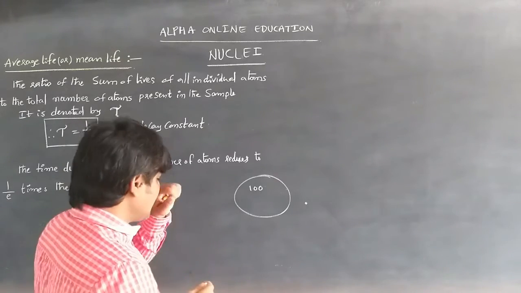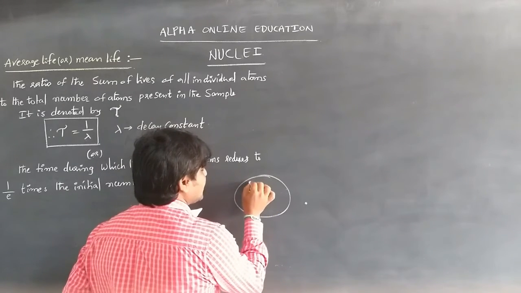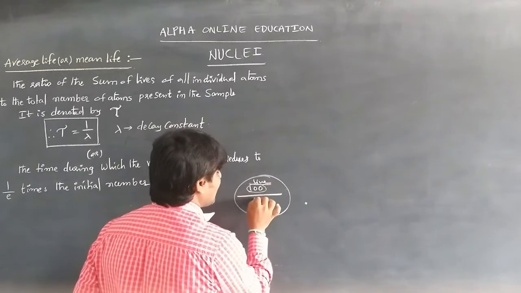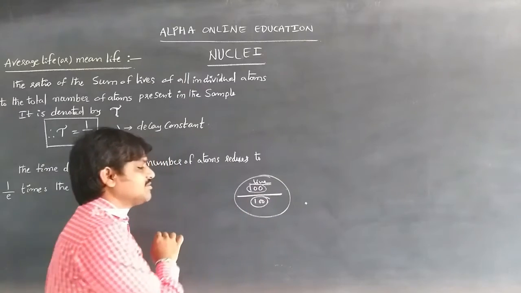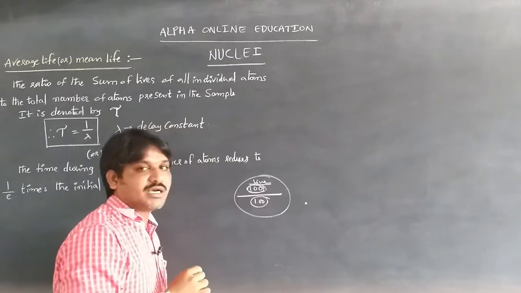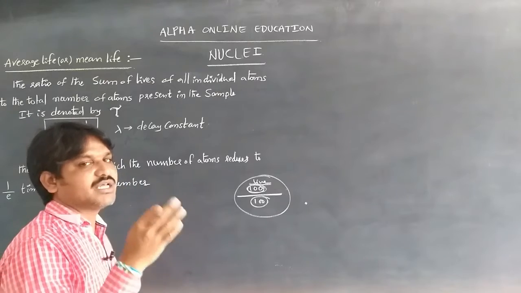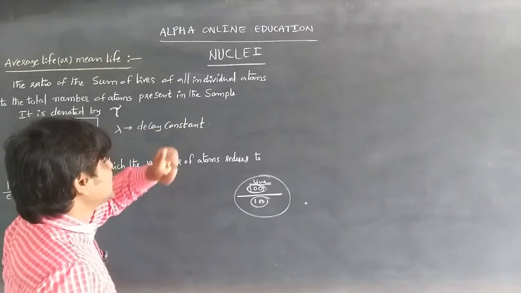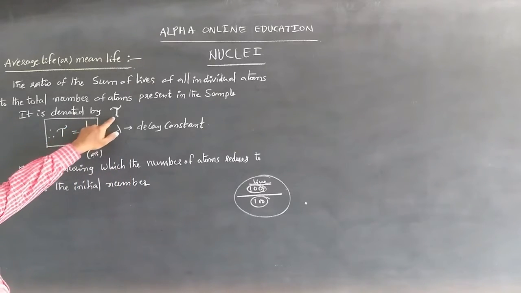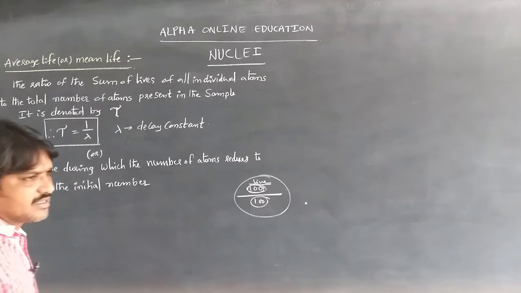So if 100 atoms are present in a radioactive sample, the sum of their individual lives divided by 100, the number of atoms present in the substance, is called the average or mean life. It is denoted by tau. Tau is equal to 1 by lambda. Lambda, we know, is the decay constant.